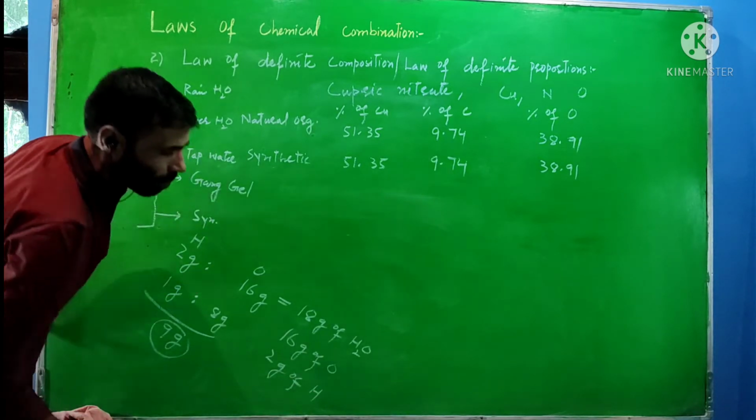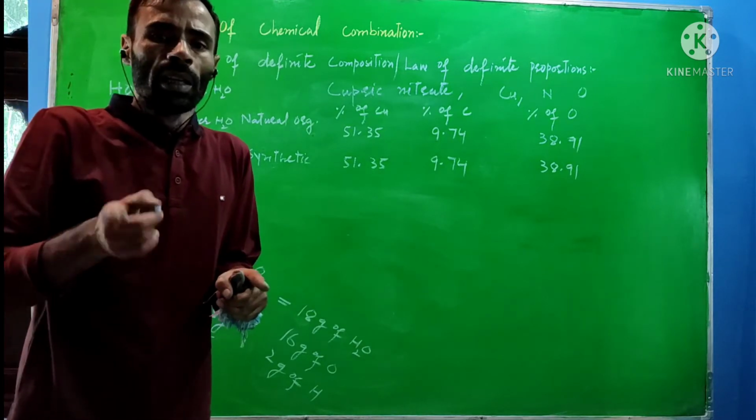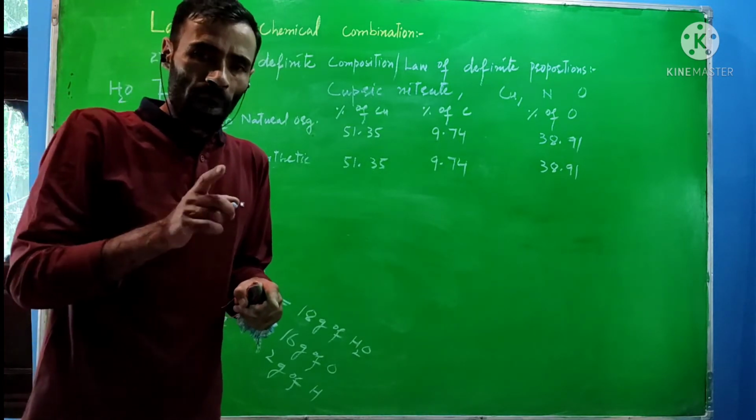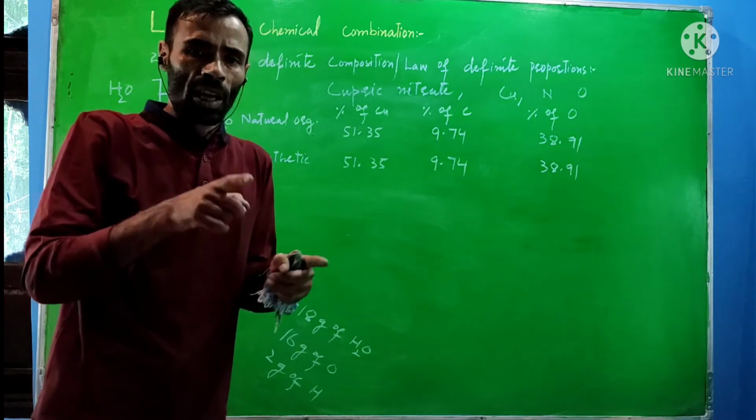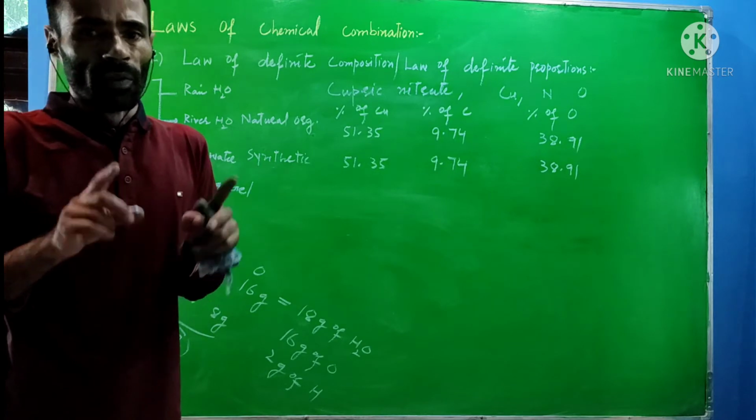So whatever the source for obtaining any chemical compound, the percentage by mass of the elements present within that compound is always fixed.